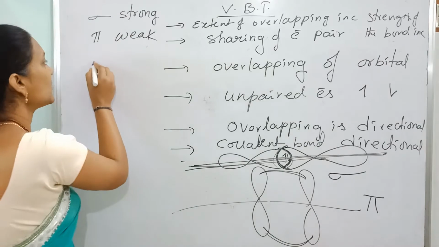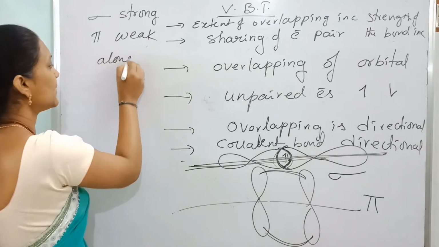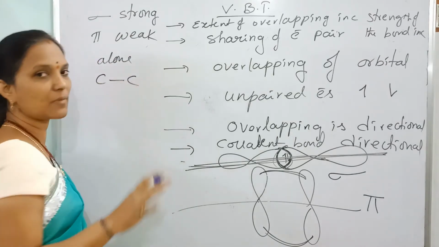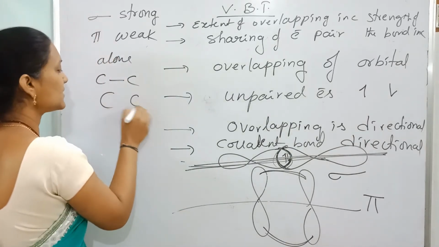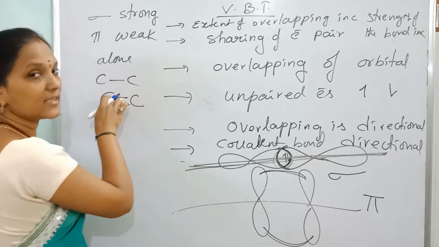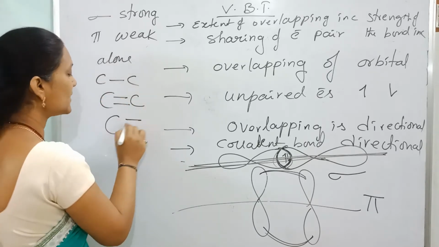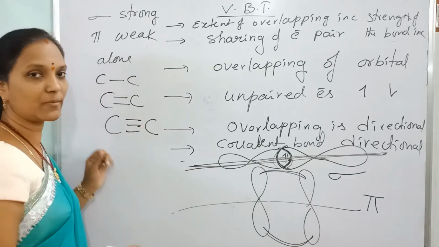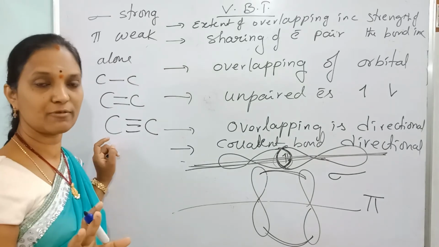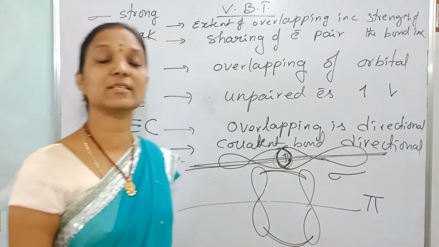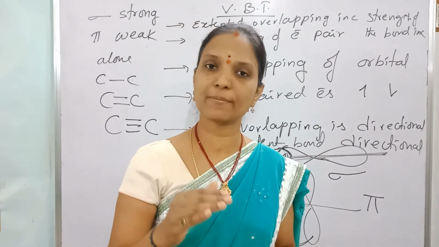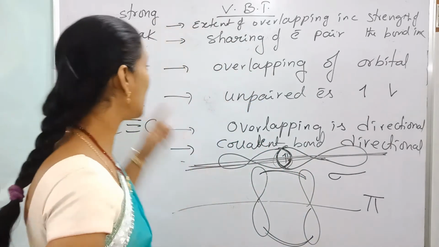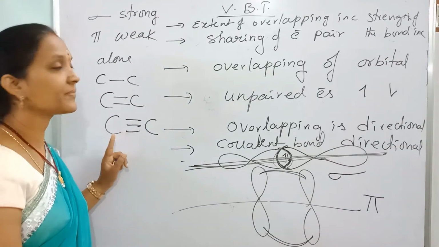That's why a sigma bond can exist alone. Nothing but one bond is there, that is a sigma bond. If a single bond is there, the bond is a sigma bond. If a double bond is there, one is sigma, the other is a pi bond. If a triple bond is there, one sigma and two pi bonds. So first the sigma bond will form because the sigma bond is strong. So a sigma bond can exist independently, but a pi bond is formed only in the presence of a sigma bond.